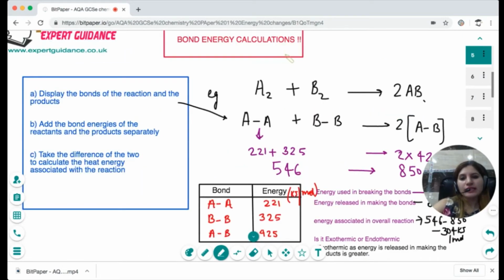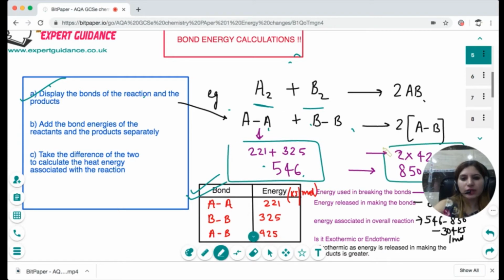Okay, next is the bond energy calculation. This is a higher tier question where you need to first display the bonds of the reactants and the products from the data booklet, take the bond values, add the bond values of the reactant side, add the bond values of the product side, take the difference of the two, and that will give you the heat associated with the reaction.